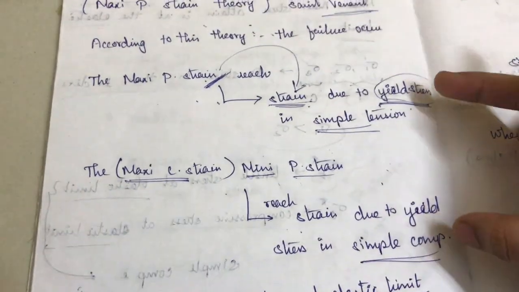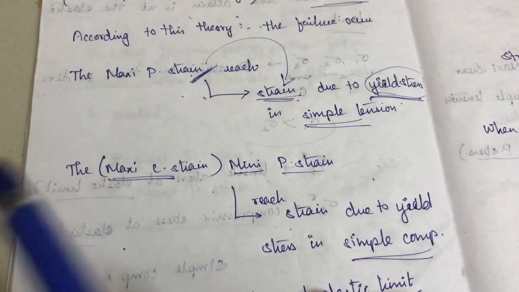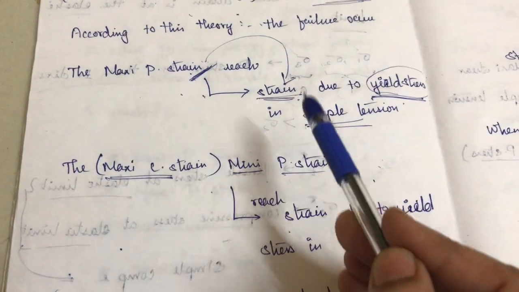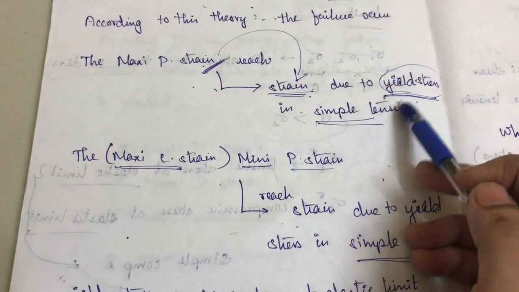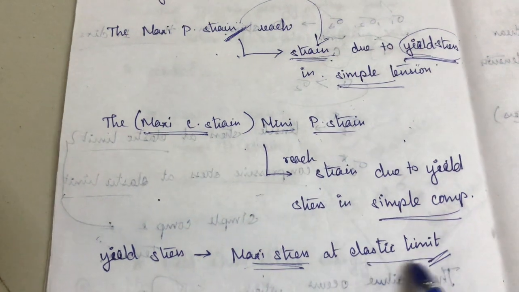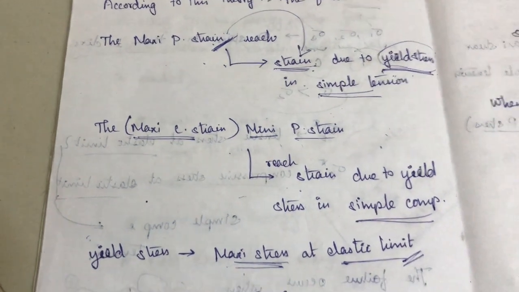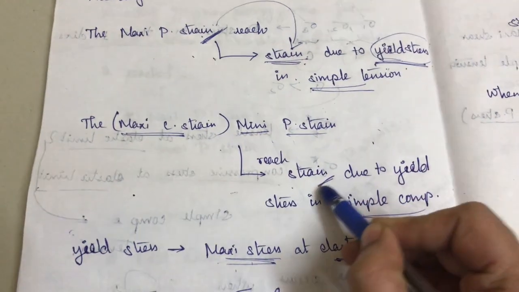There are two main points: before, stress reached the stress; here, strain reaches the strain due to the yield stress. Yield stress is the maximum stress at the elastic limit, and it will produce a strain here.